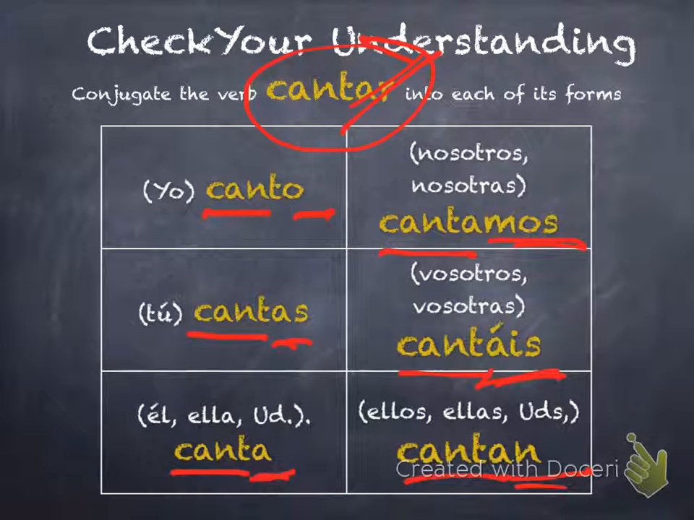Okay, so that was conjugating AR verbs. In the next lesson, you'll learn how to conjugate ER/IR verbs, which is about the same. There's just a few differences, and I'll show you those.